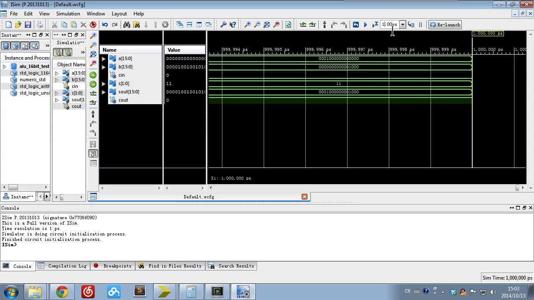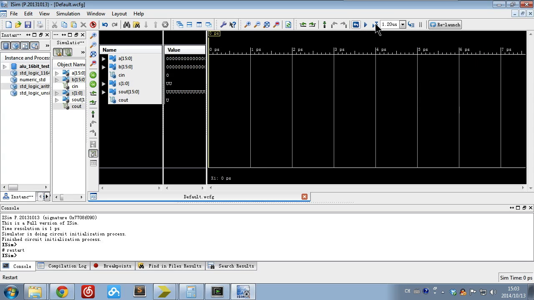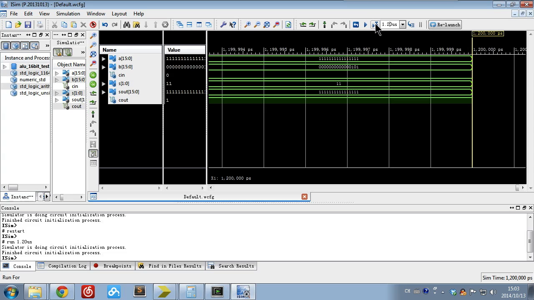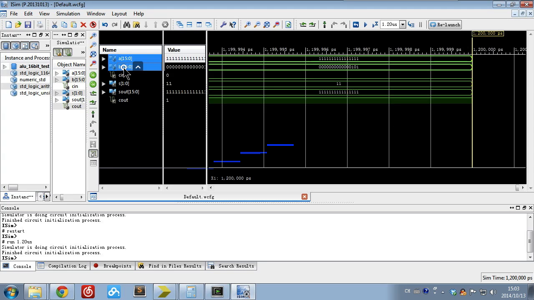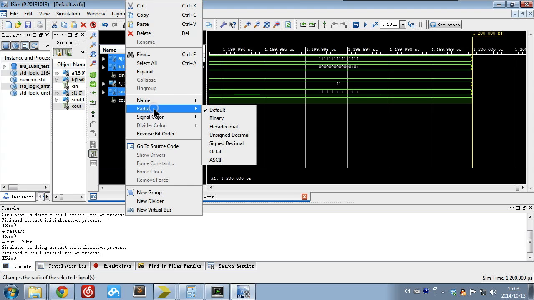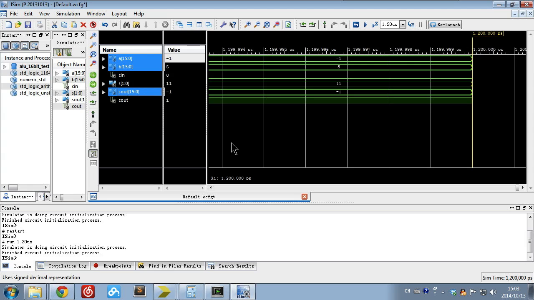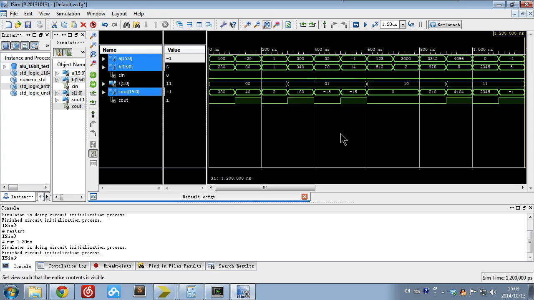By default, the simulation runs 1 millisecond. Let's change it to 1.2, click restart, and then click run again. Okay, and change the A, B, and S out radix to signed decimal number, and click here. This automatically changes the view.